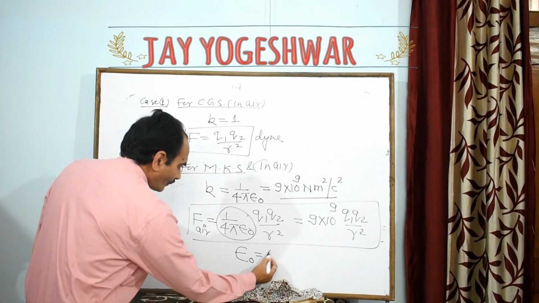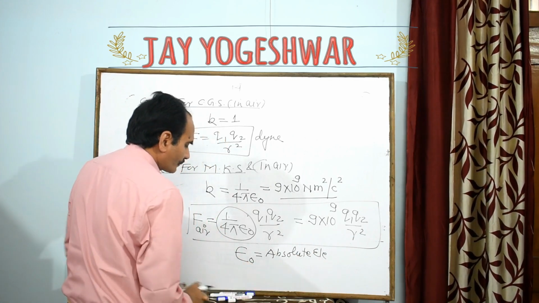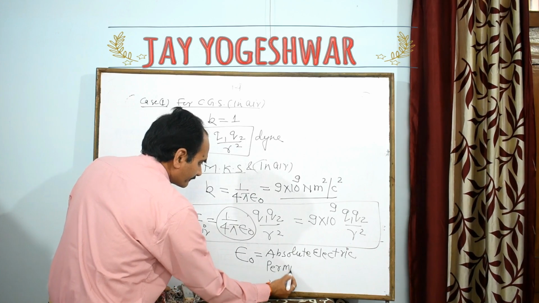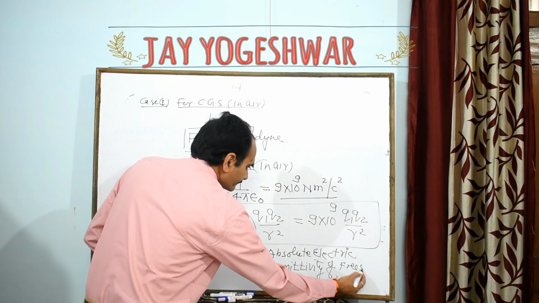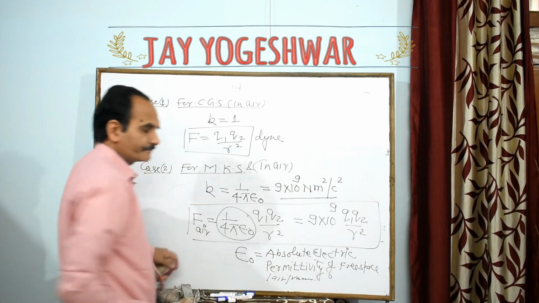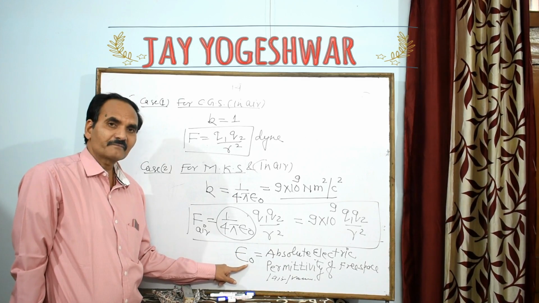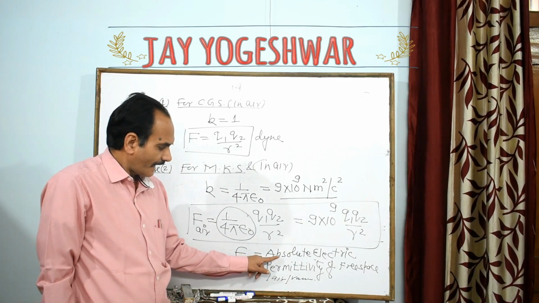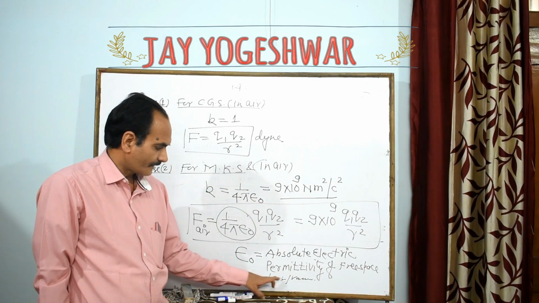what is this? This is called absolute electric permittivity of free space, or air, or vacuum. Epsilon 0, the letter is called epsilon naught. Generally, some teachers say epsilon 0, but actually this is epsilon naught. It is the absolute electric permittivity of free space or air or vacuum.